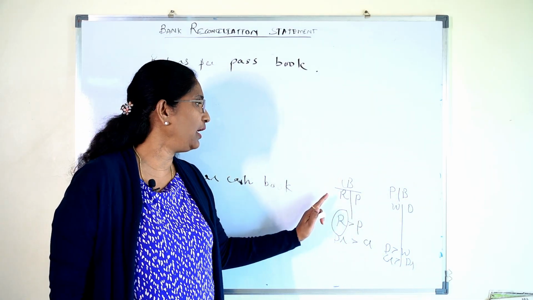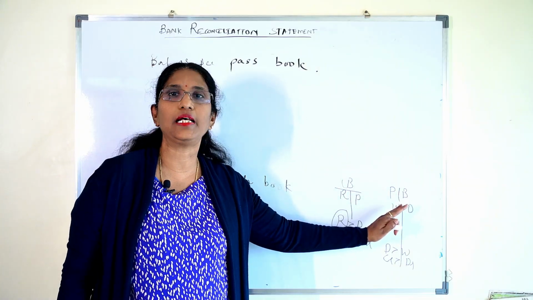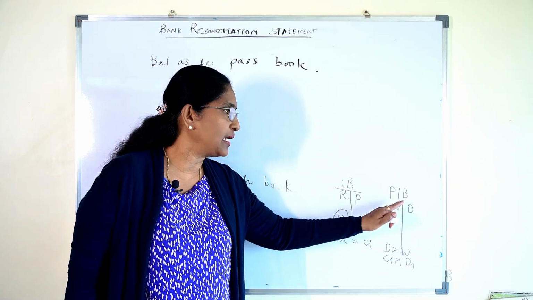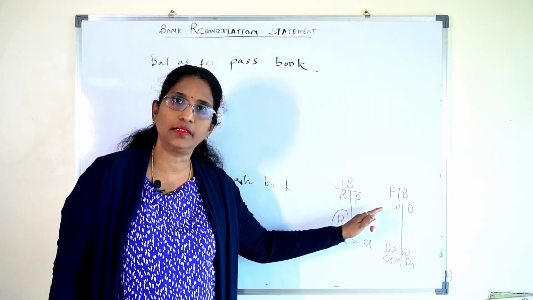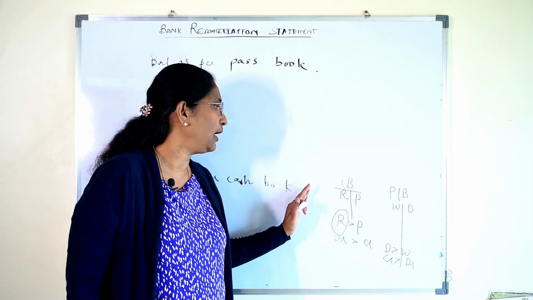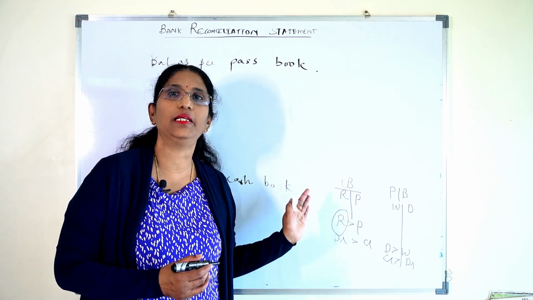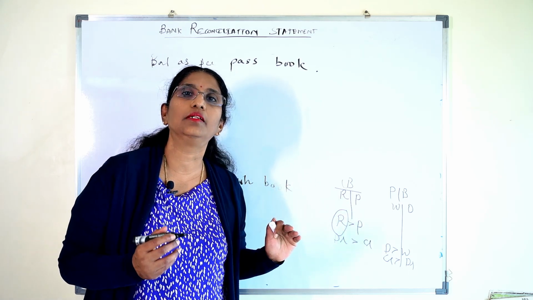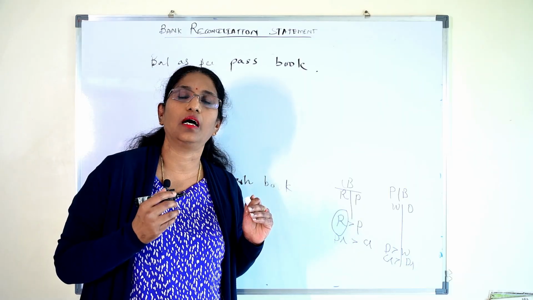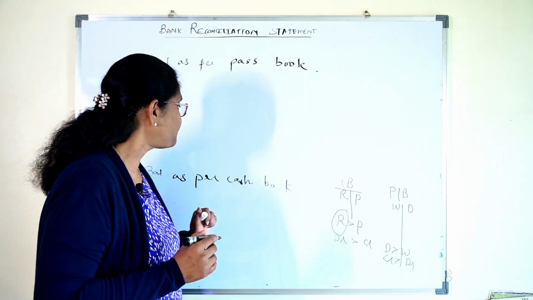So this way our cash book and passbook are recorded. The passbook is recorded by the bank, and the cash book is maintained by the account holder himself, the businessman.